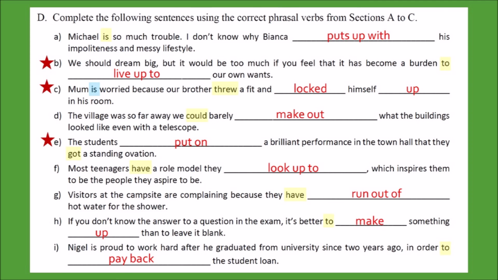For question E, the answer looks like it's in the base form, but that's because we do not have a different past tense form for put. The difference would be more obvious if the subject of the sentence is singular and the present tense would become puts on. It just so happens that the subject is plural, so there's no difference between the present simple tense and the past tense. But make sure you know that the answer is in the past tense for this question.